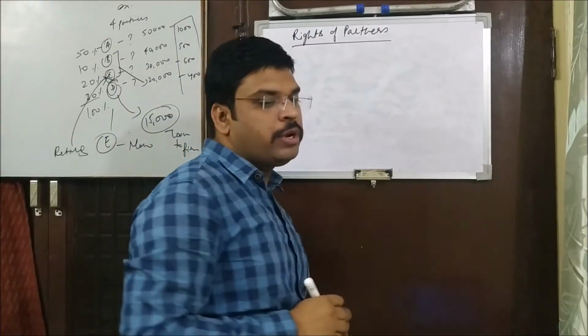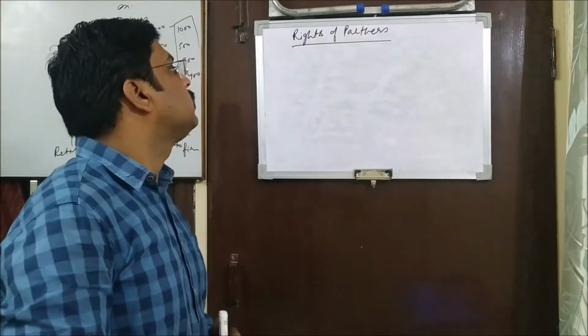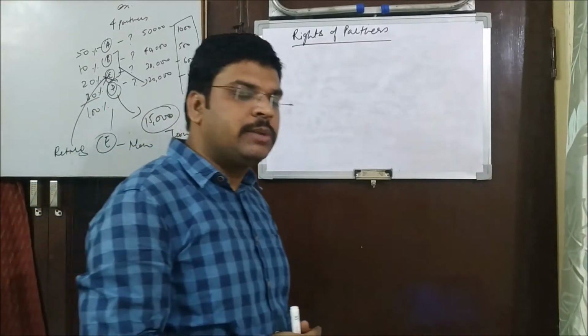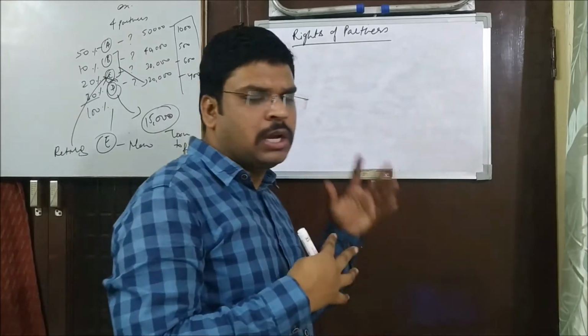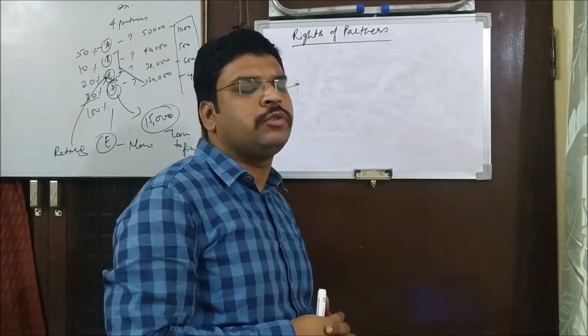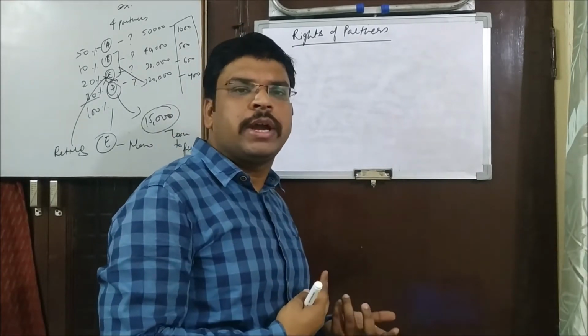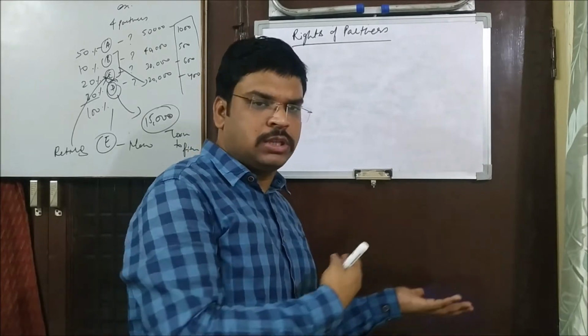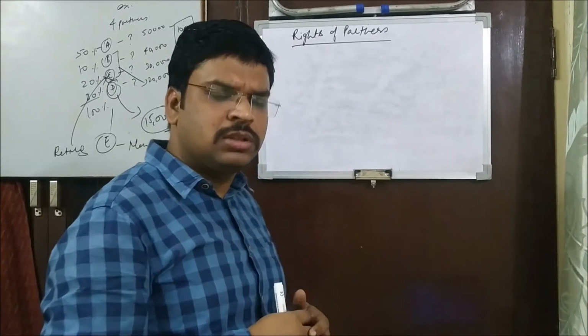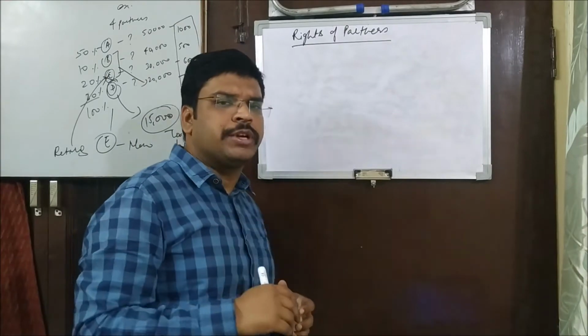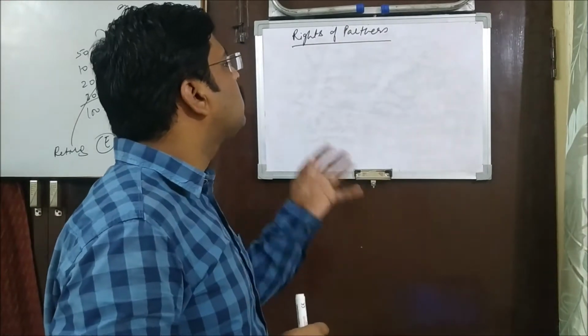So another point is rights of partners. Fine. Sometimes a question of 1 mark can come from this. What are the rights of partners? Mention one right. Which right is visible in this statement, etc. That can be any kind of form of the question. All right, so let's talk about the rights of partners.